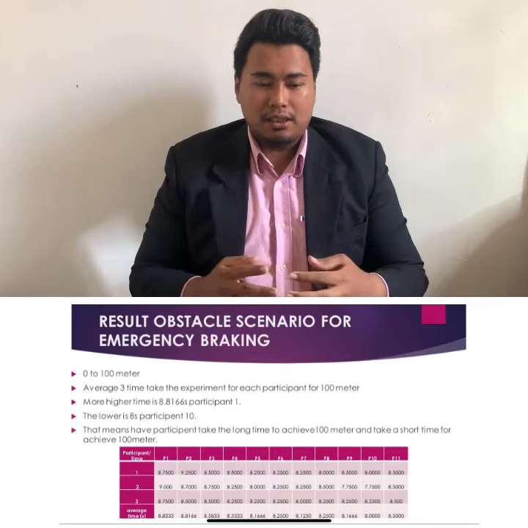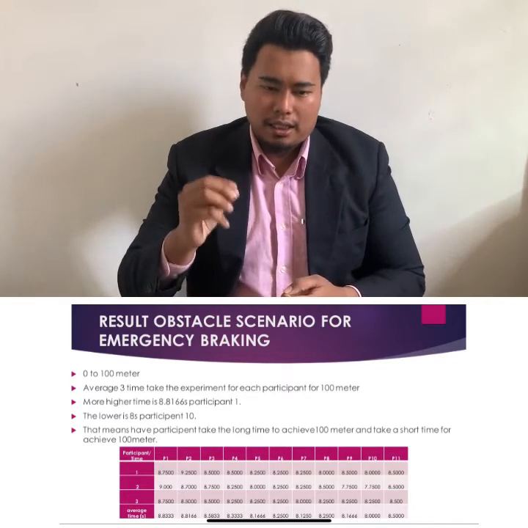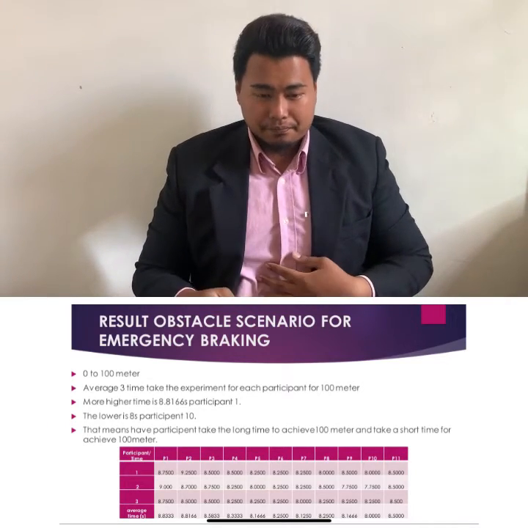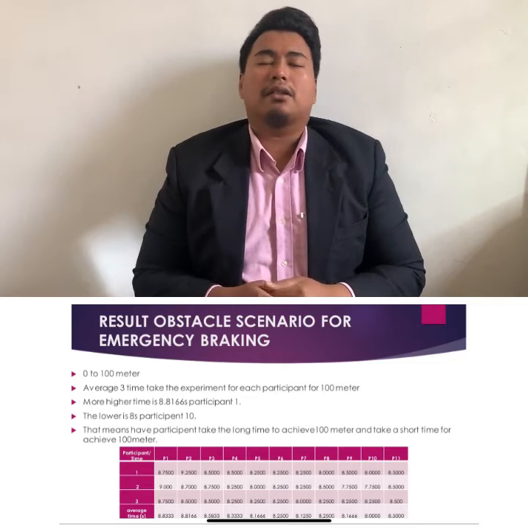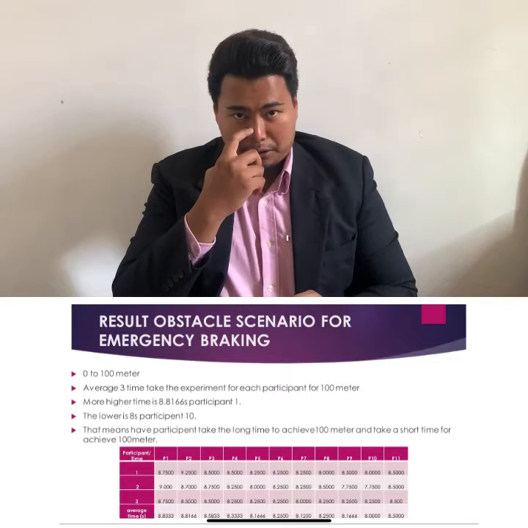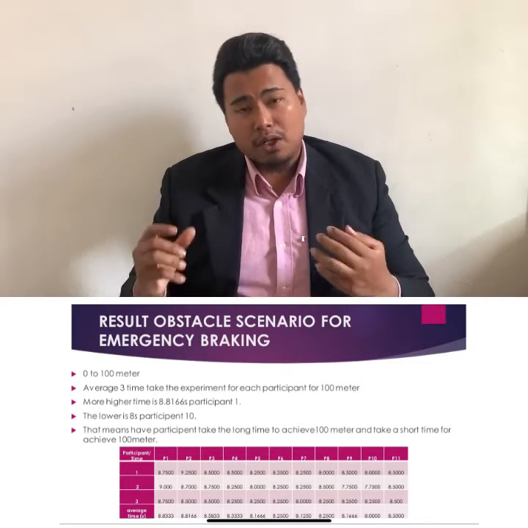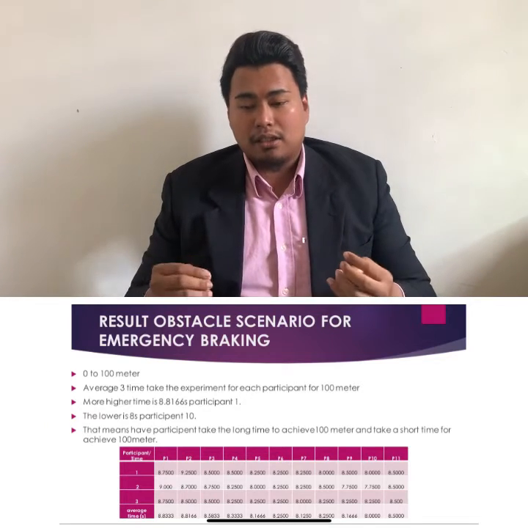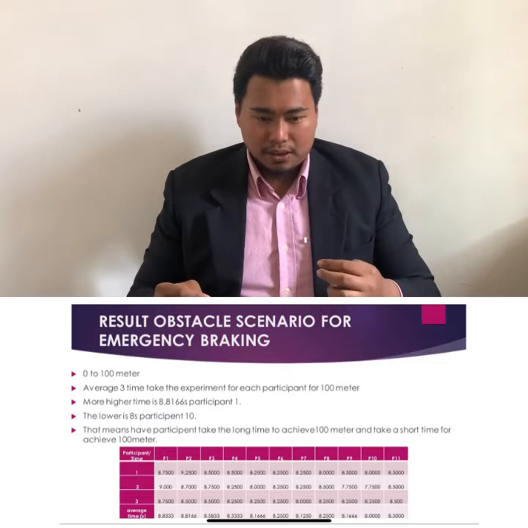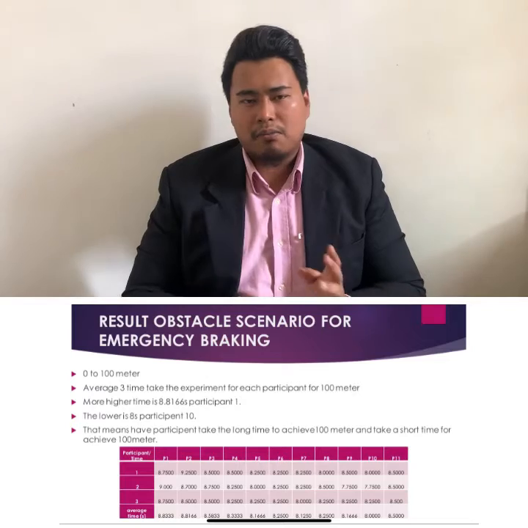Participant number 10 is the lowest, at 8 seconds. The highest is participant 1, at 8.8166. That means one participant takes a long time to reach 100 meters and another takes a short time. This shows the difference in pushing the pedal between participants.